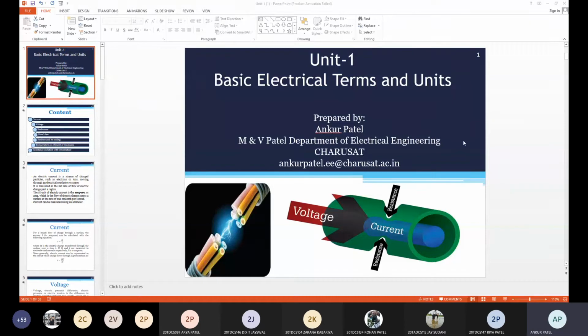What is the temperature coefficient of resistance? Alpha. Anyone can define?